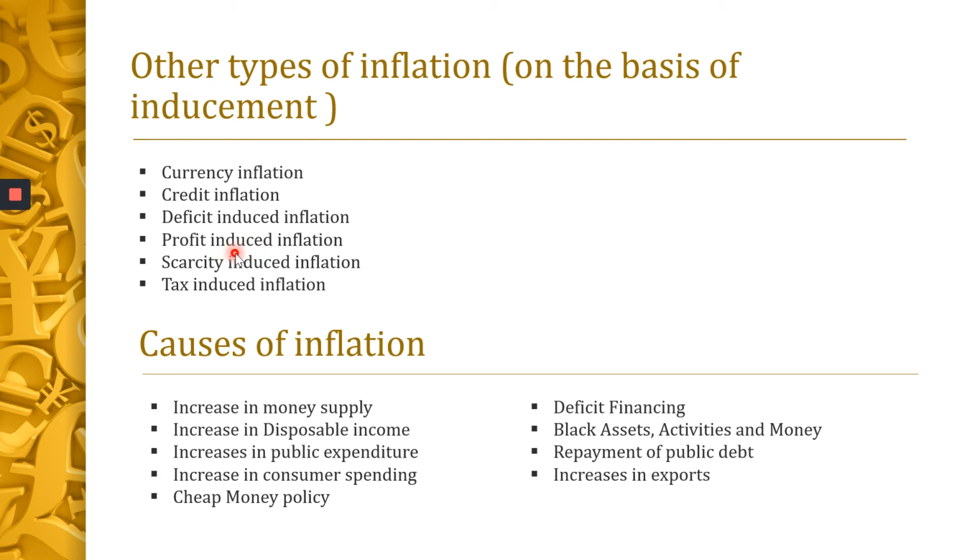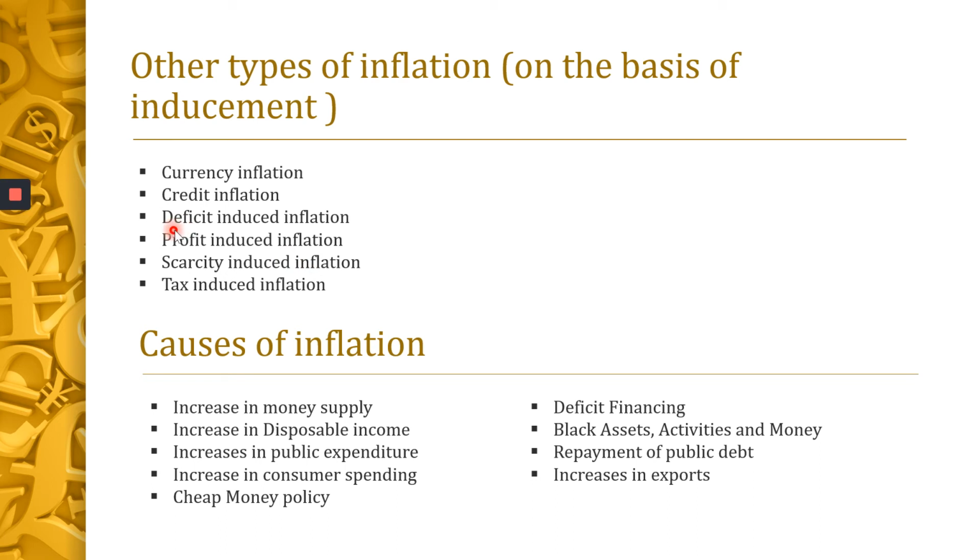When the firms aim at higher profit, they want to make more profit, so they fix the prices higher. Okay, to make more profit, they fix the prices at a higher rate, and hence this inflation happens. So there is an increase in the price. This is only called as profit-induced inflation.